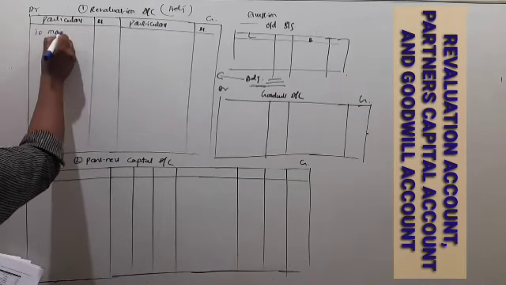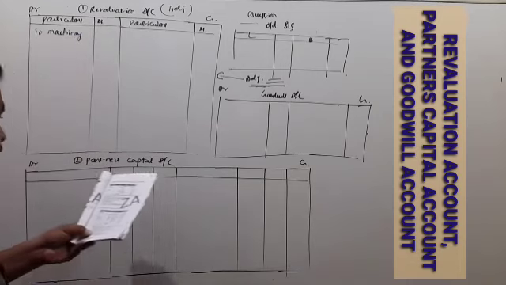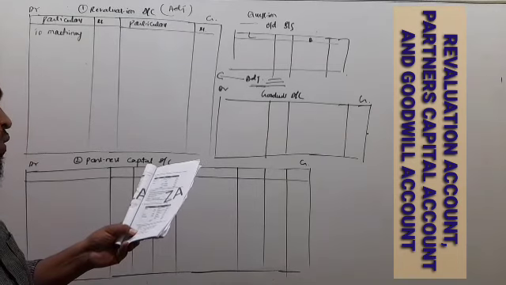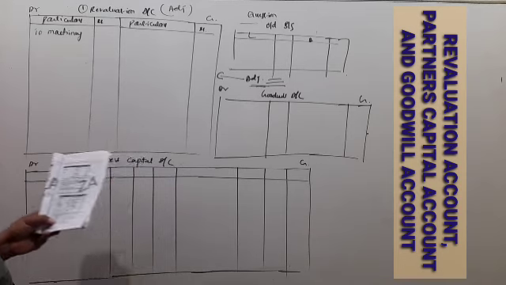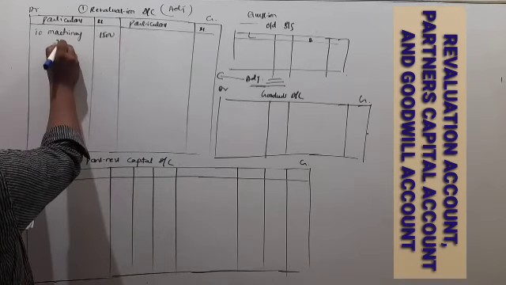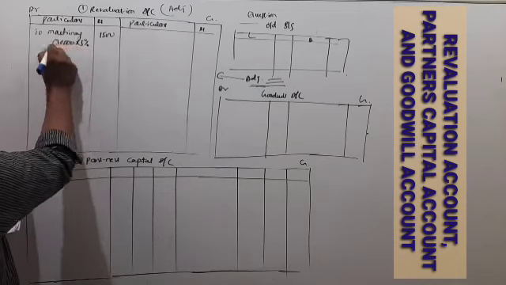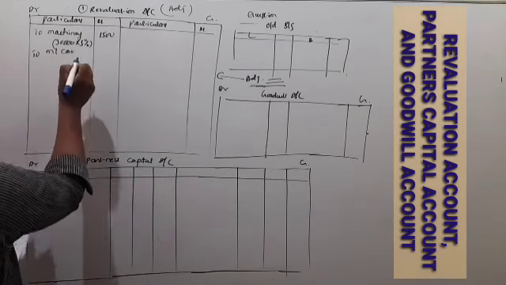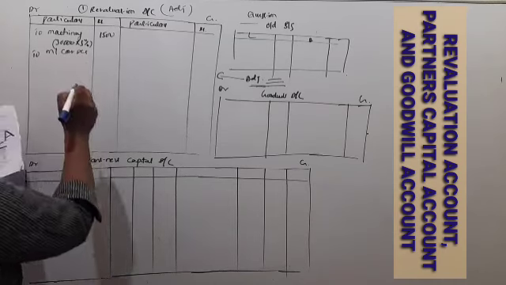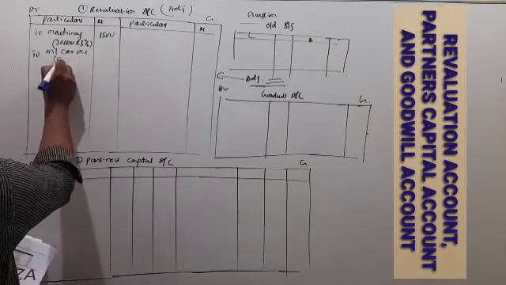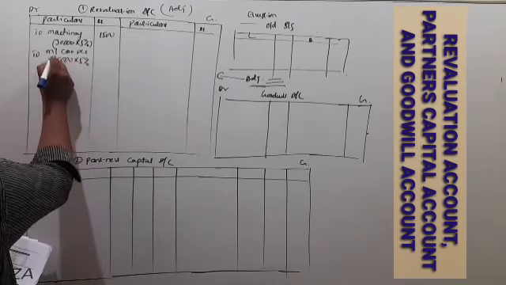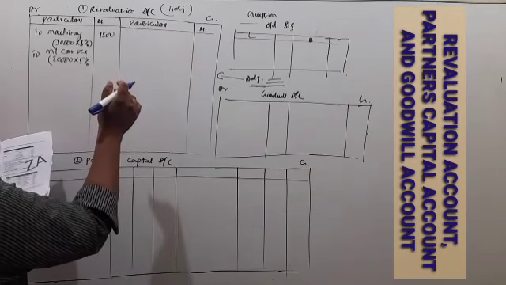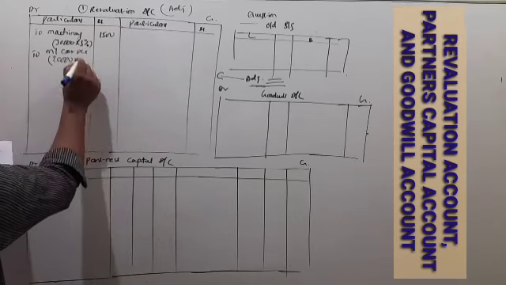To machinery: plant and machinery 30,000, 30,000 into 5%, 1,500. Next, to motor car: 20,000 into 20%,